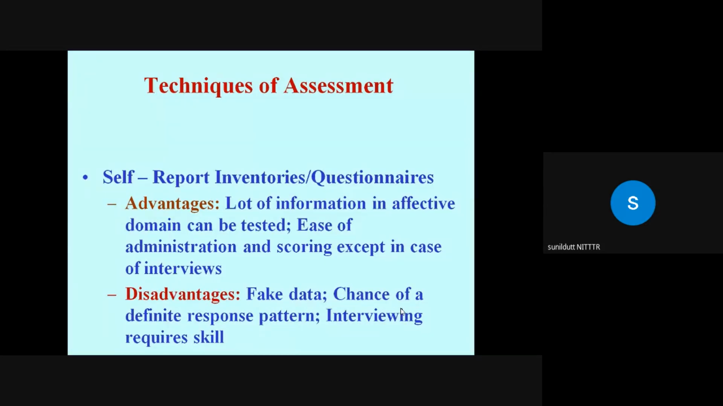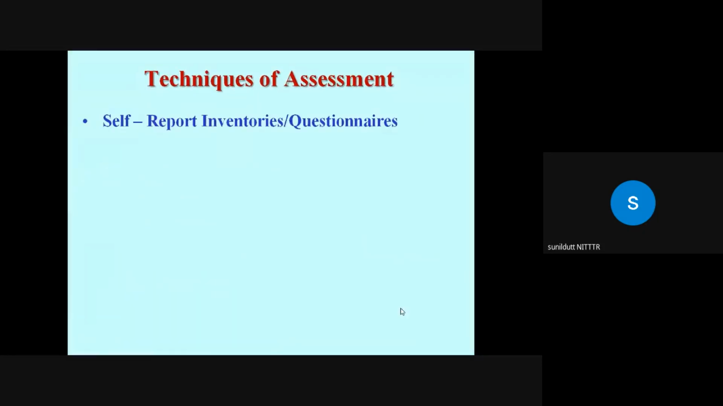So in order to reduce this difficulty, you always frame 50% of the items positive, 50% negative, and arrange them accordingly so that the respondent has to read each one. Otherwise there is a chance of a definite response pattern, always agree. Interviewing requires a particular skill on the part of the interviewer.